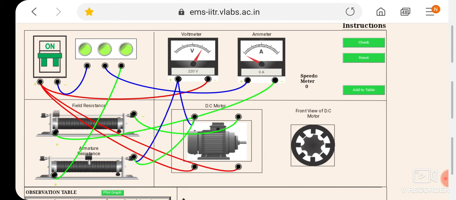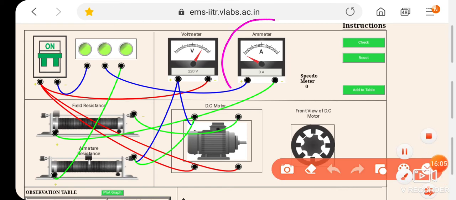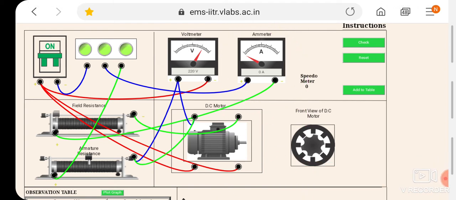As you know, whenever we start an experiment, always our first value is 0. That is, we will keep the field resistance's value initially 0, and you can see for this the ammeter is also showing 0 value. Here is also showing 0 ampere. Now add to table.